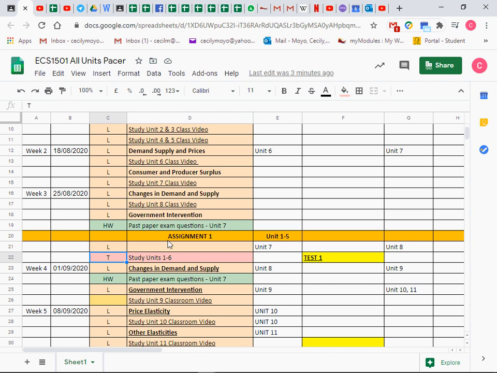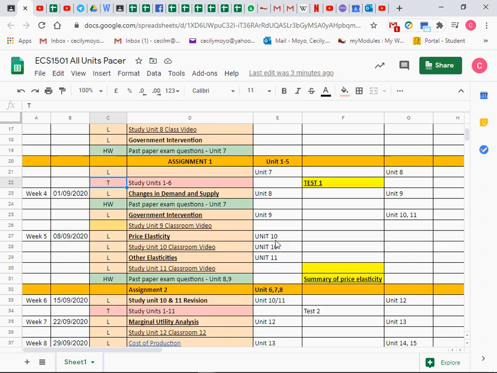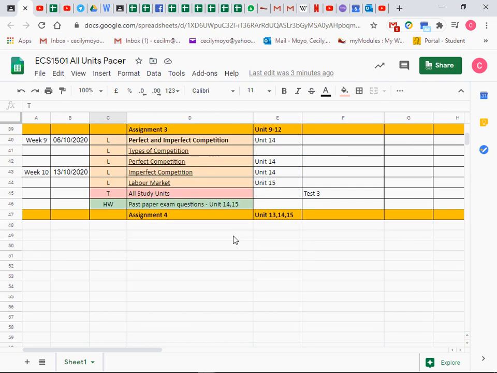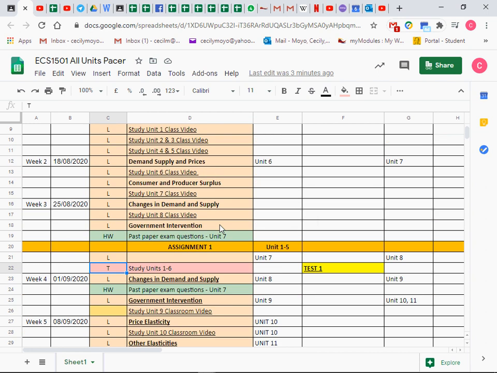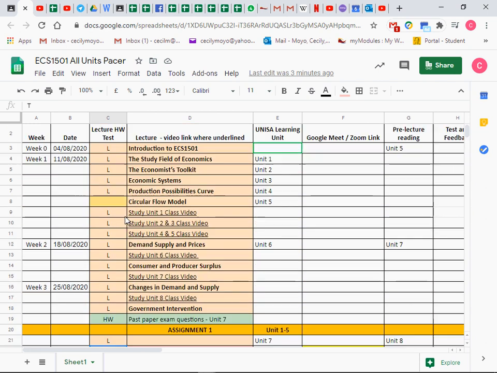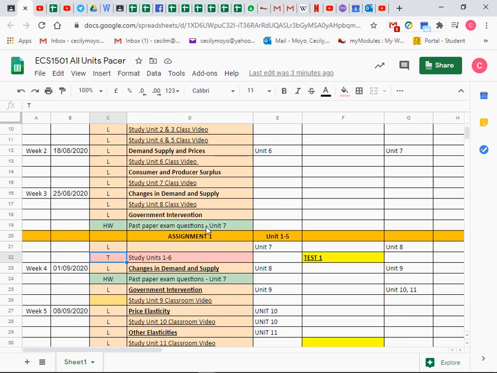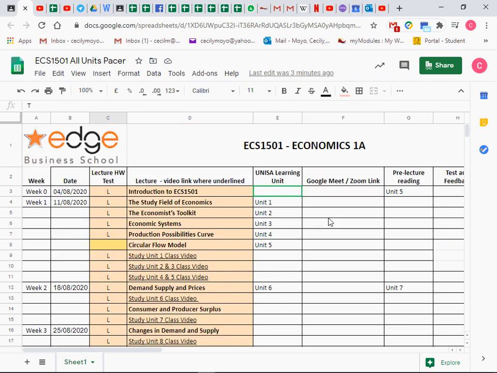I set it up here because you have already covered study units 1 to 5 at this point. Then there's assignment 2, covering study units 6, 7, and 8. There's assignment 3 and assignment 4 and so on. The actual days I'm going to check, because due to all the changes happening now, we don't really know when they are going to shift the days to. So that is all with regards to our case.